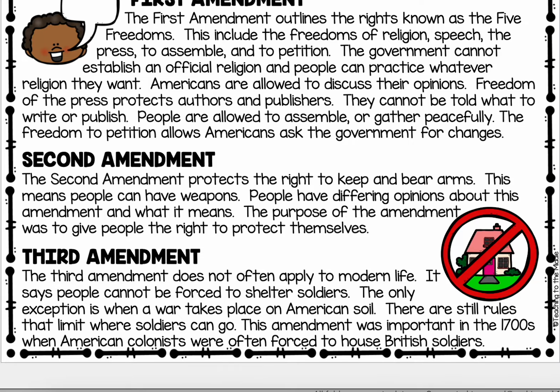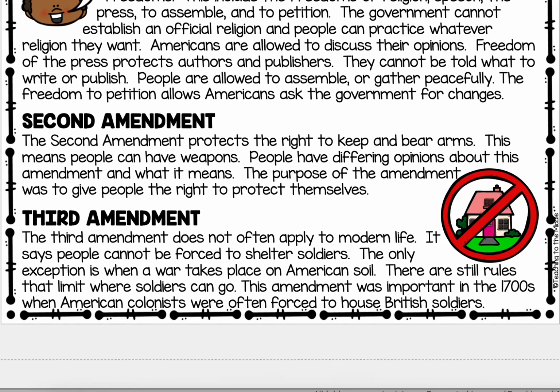Second Amendment. The Second Amendment protects the rights to keep and bear arms. This means people can have weapons. People have differing opinions about this amendment and what it means. The purpose of this amendment was to give the people the right to protect themselves.